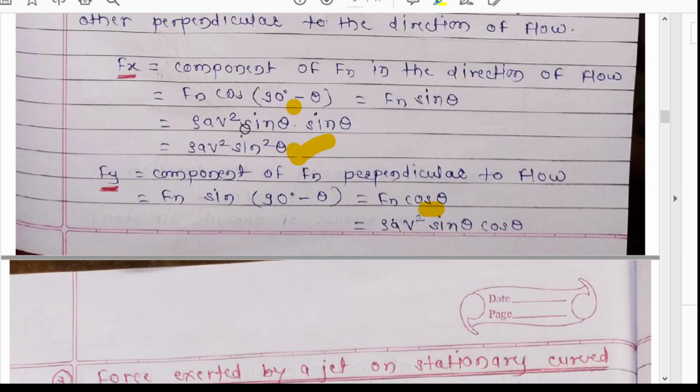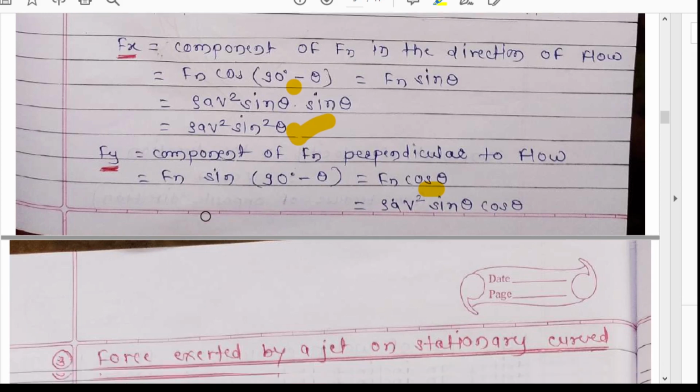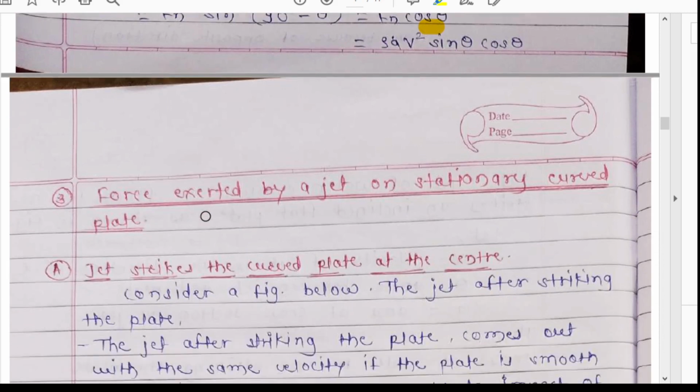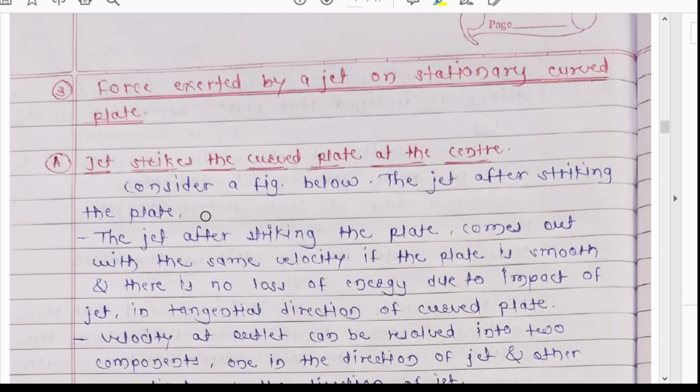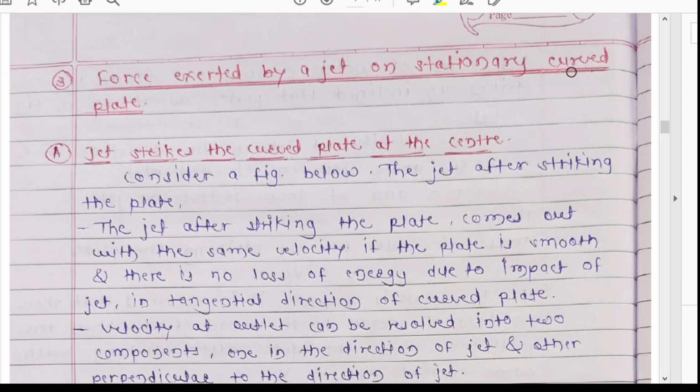So Fn is rho a v square sine theta, and rho a v square sine theta into cos theta will be your Fy component. Okay, this is all about the inclined plate, and first is your vertical plate. Now these all plates are stationary plates, not moving plates at all. Now we are moving to the curved plates.